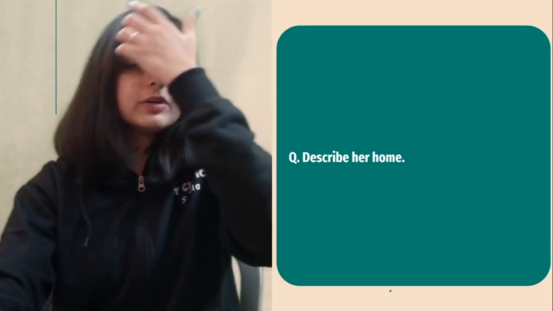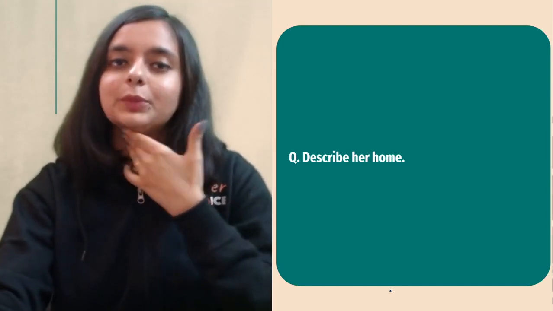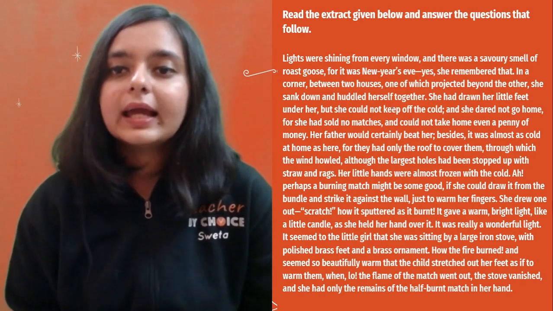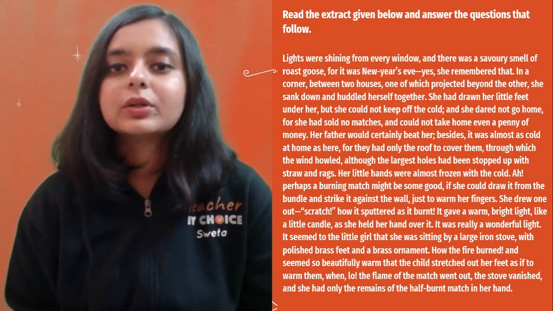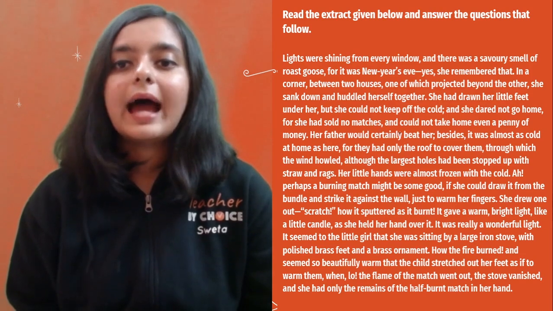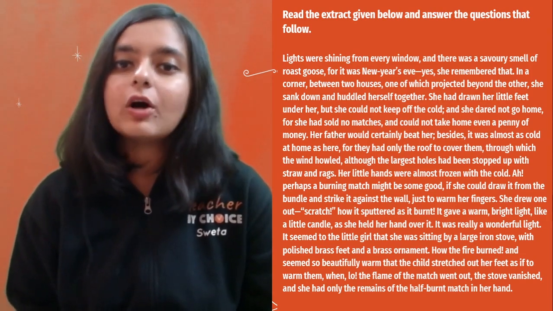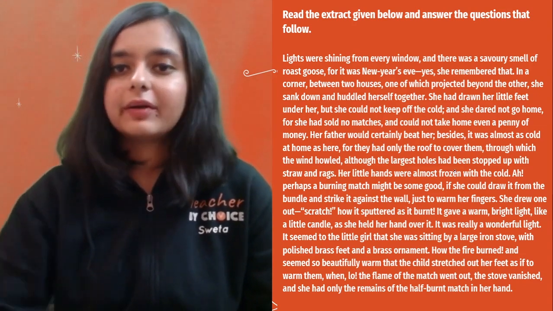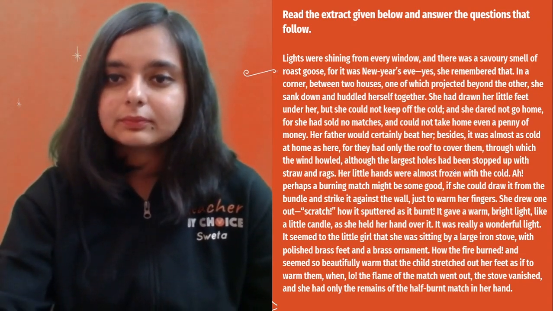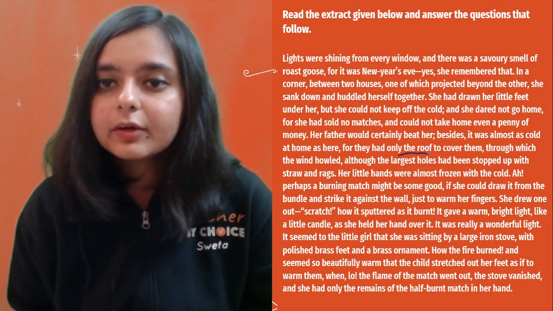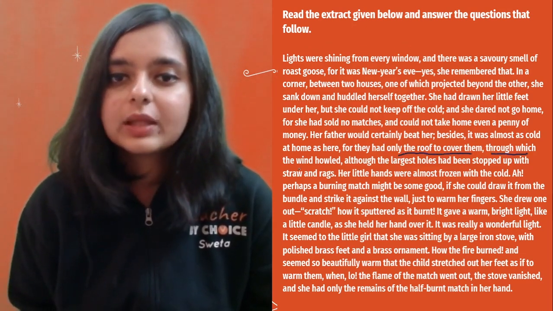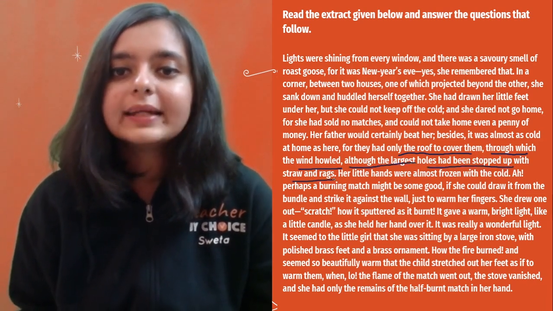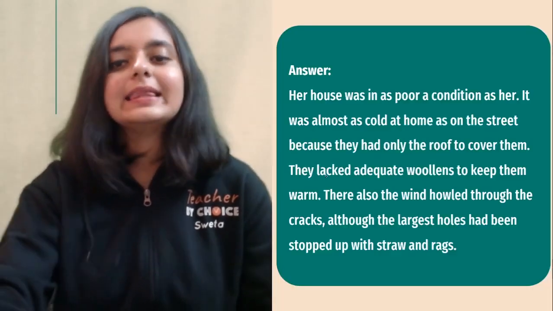Okay, so you have to describe her home. So please tell me the answer in the chat box. You can have a look at the passage. She dared not go home, for she had sold no matches and could not take home even a penny of money. Her father would definitely beat her, and so on, right? And they had only the roof to cover them, through which the wind howled. Basically, this part is the description of the home, right? So let us see what you can write in the answer.